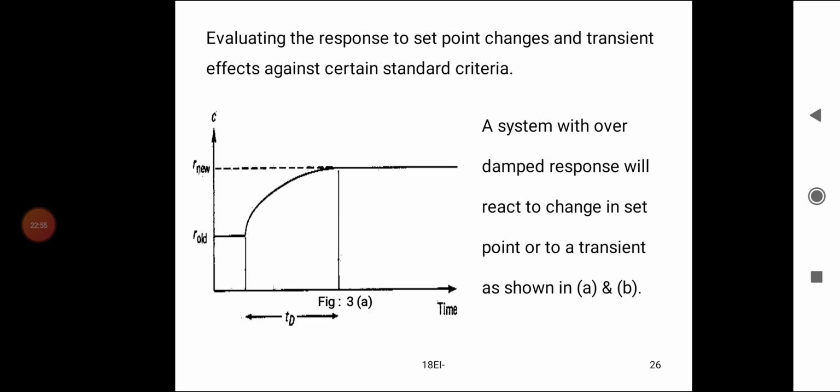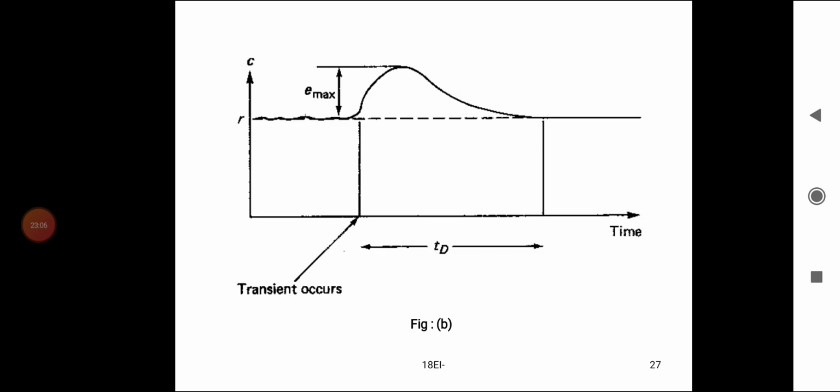A system with over-damped response will react to a change in a set point or a transient as shown in figures A and B. Here also, the transient occurs after a certain time. Then the error is E maximum. After a certain duration of time, it comes back to the R value. The error is brought to the R value after time t equal to td.